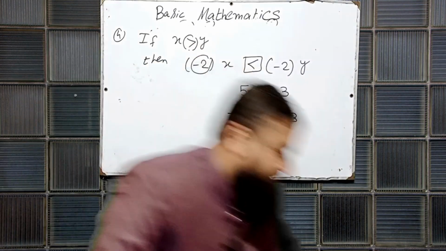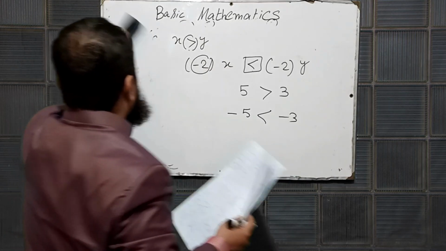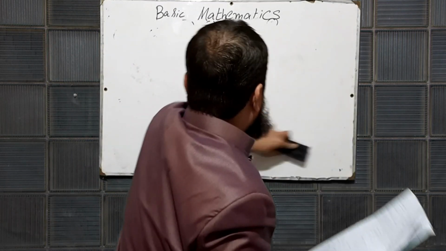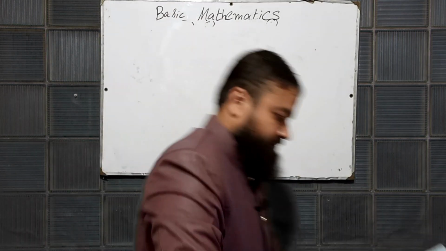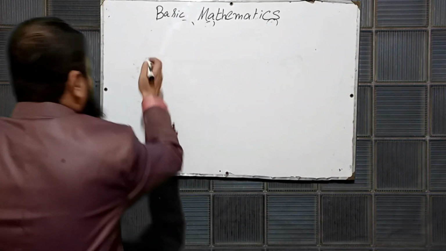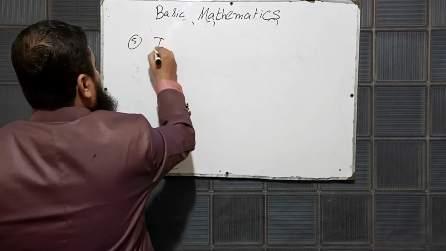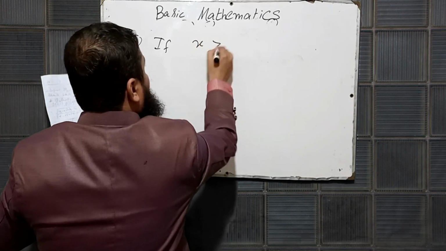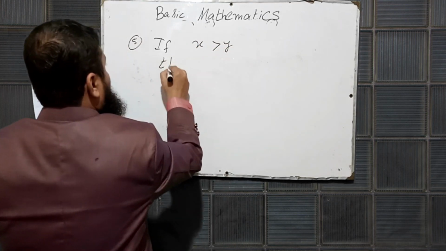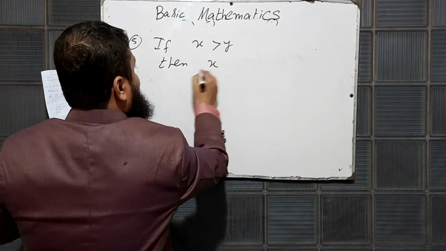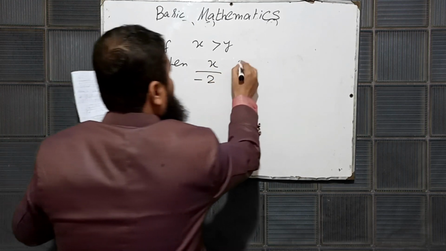Question number 5. If x is greater than y, then x over -2.